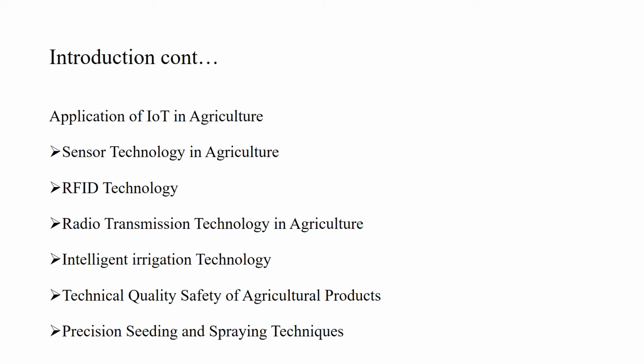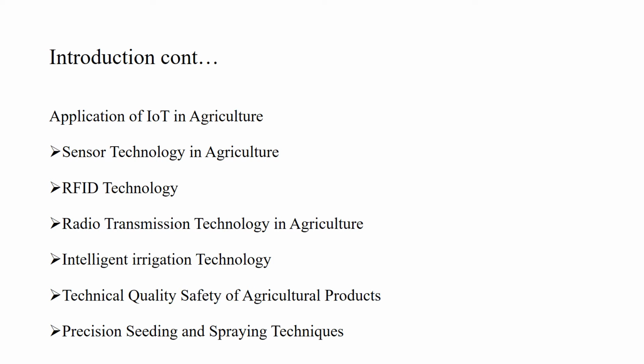Then there is radio transmission technology. Here it is used to send data from one device to the other using radio transmission signals. Then we have intelligent irrigation technology. We can also say that it is a kind of smart irrigation, where decisions based on irrigation are taken directly on the basis of data processed by the server. Then we have technical quality safety.